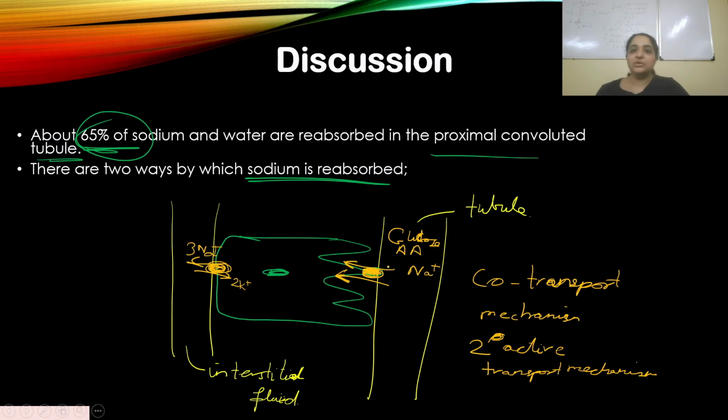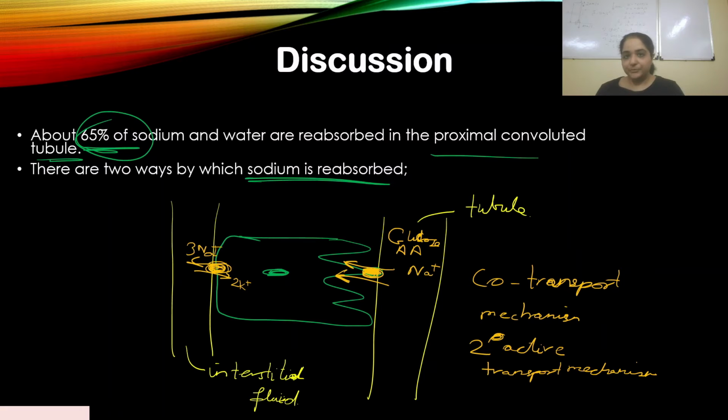Along with that, glucose and amino acids are not being filtered out but are being reabsorbed back into the blood, because you don't want to lose glucose and amino acids. They are very essential to your body, right? Glucose and amino acids do get filtered in the Bowman's capsule. Big proteins are not filtered out, but glucose and amino acids do.